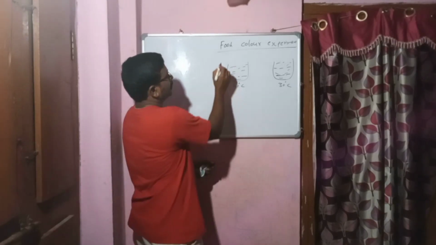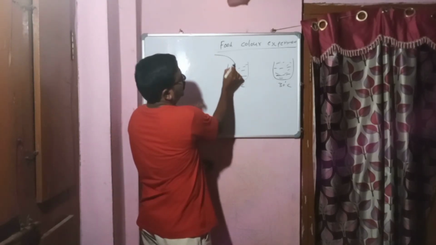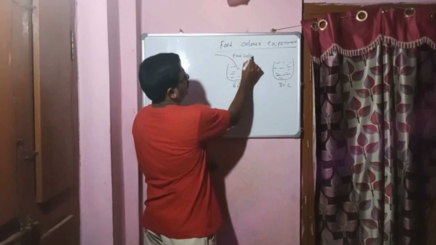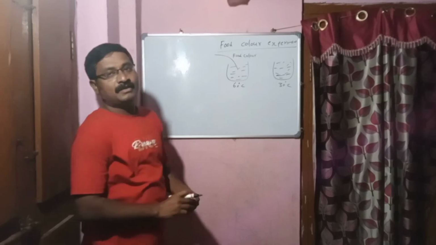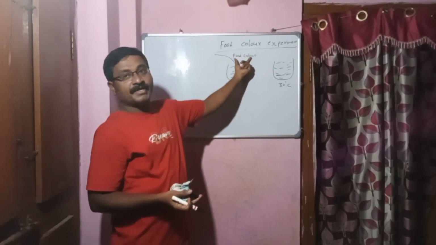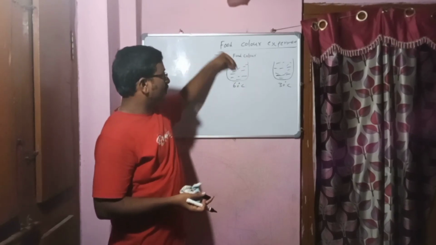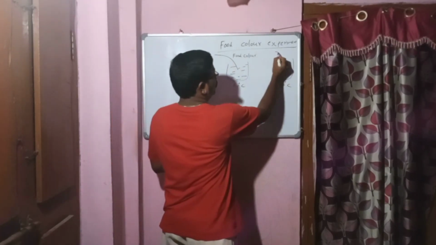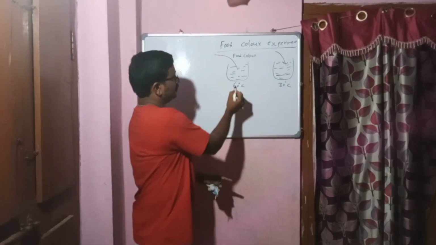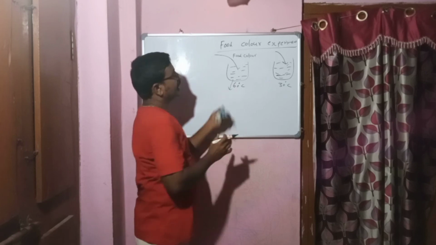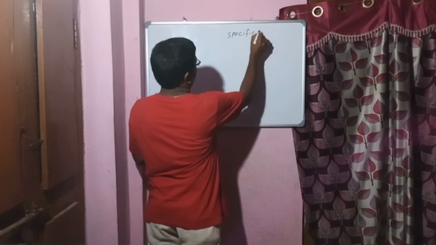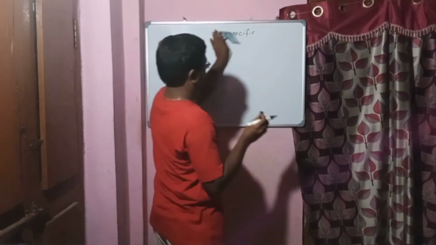Here we pour the food color. You know food color, which is used when making biryani or kesari, usually orange or red color. When the food color is added, we must observe. The food color is poured into both beakers. You can observe that in the hot water the food color grains move randomly.